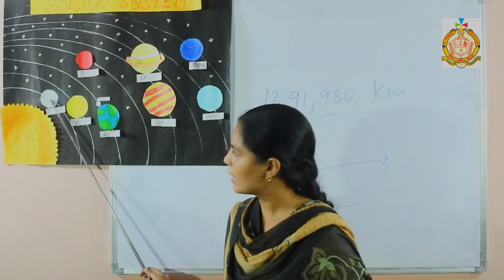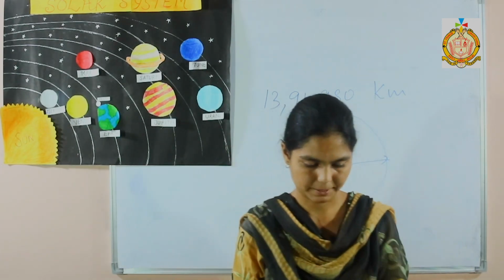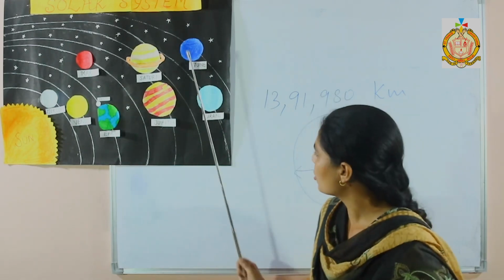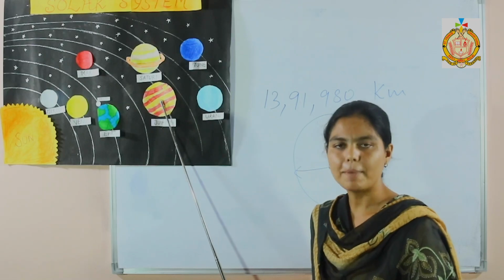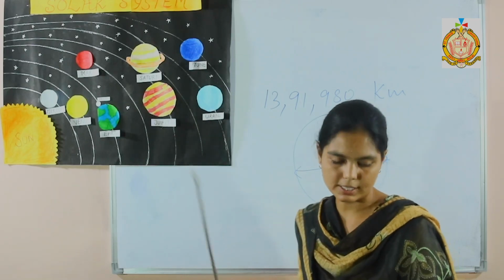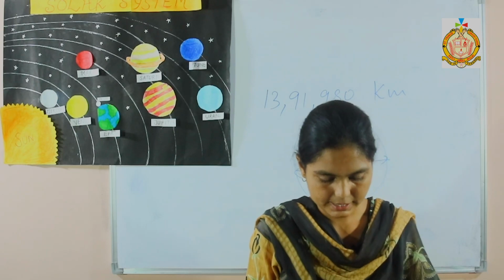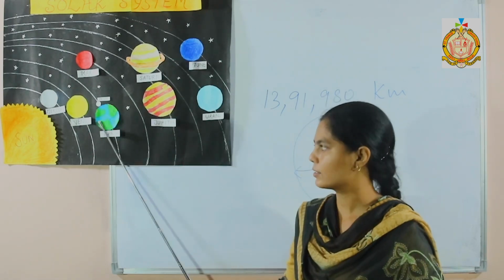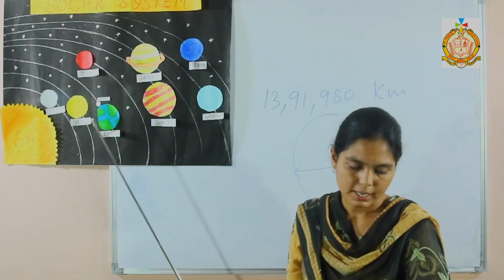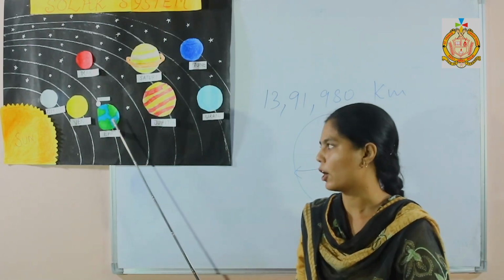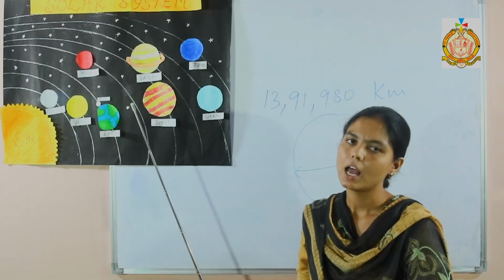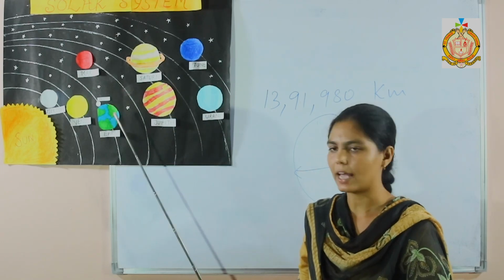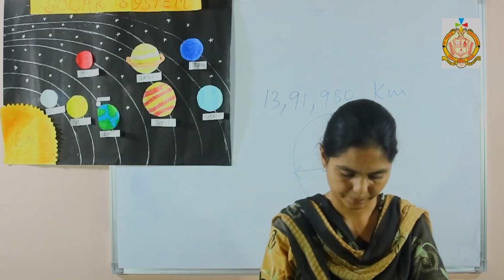Next question is, which planet is the smallest planet? Mercury. Mercury is the smallest planet. Next is, which is the biggest planet? Jupiter. Jupiter is the biggest planet in the solar system. Next is, which planet is called blue planet? Earth is called blue planet because of the abundant water on the earth's surface.